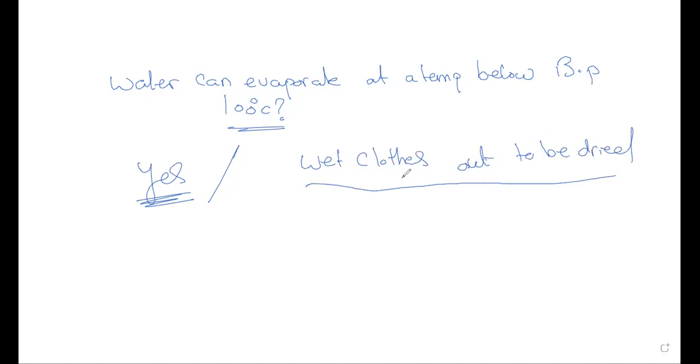Does water reach the boiling point while I'm putting my clothes outside? No, that does not happen. I can see also that my clothes can be dried even in winter. The temperature is almost below 20 and below 10, and the clothes are still being dried. So what happens here is a process named evaporation.